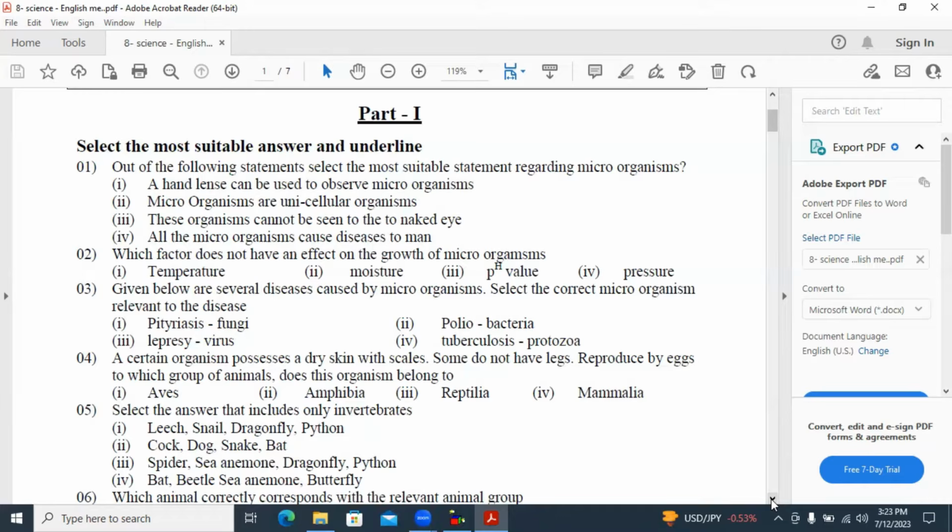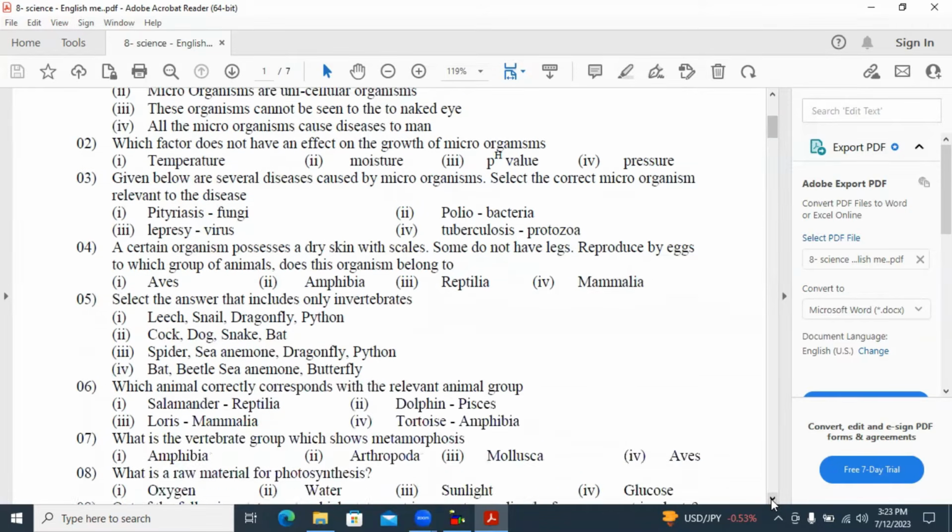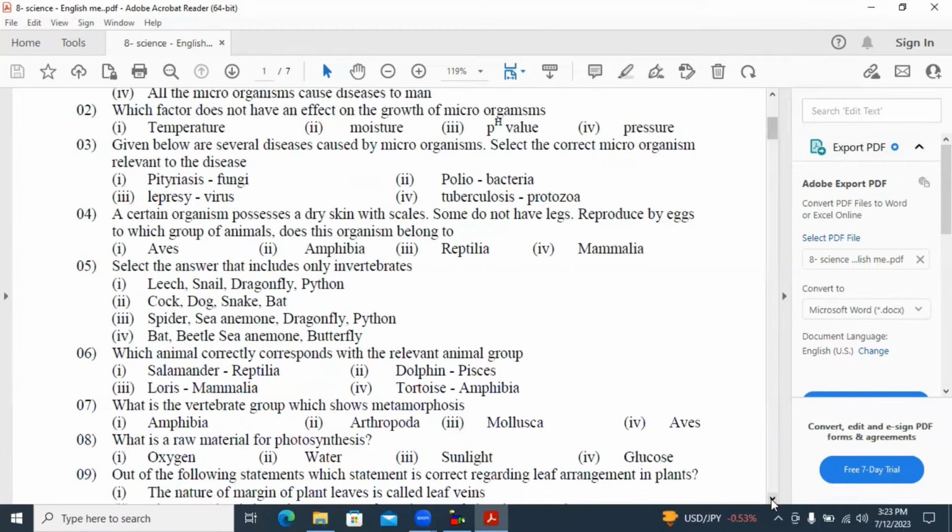Second one, which factor does not have an effect on the growth of microorganisms? Temperature, moisture, and the pH value. All these three affect the growth of microorganisms, but the pressure does not affect the growth of microorganisms.